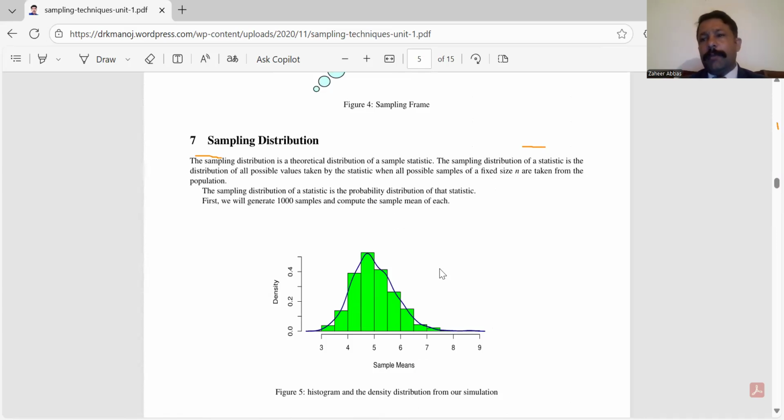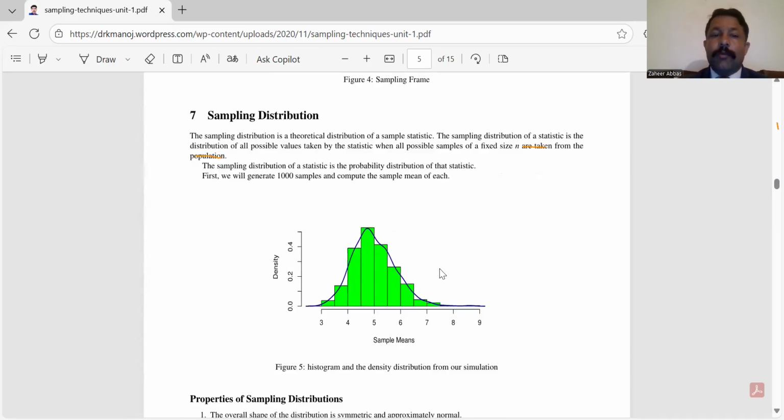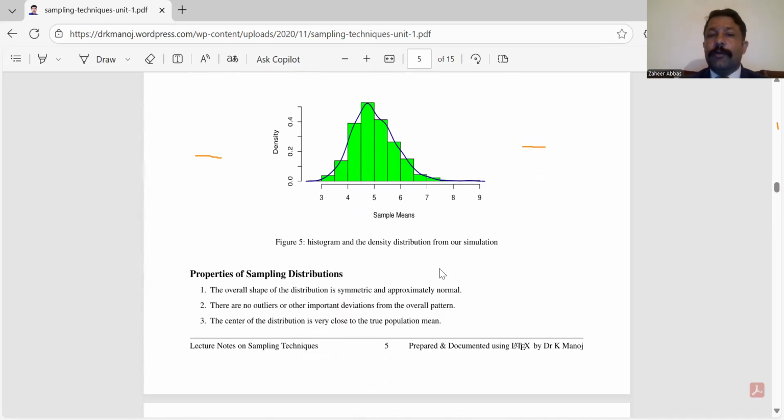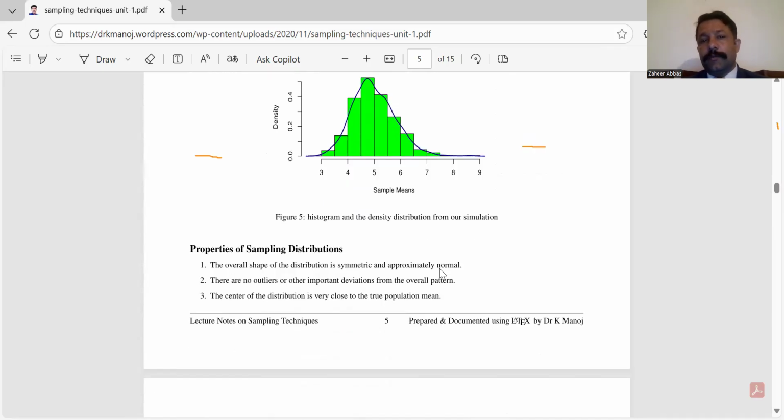So every population has a certain type of distribution, and most of the time we consider the following properties for a sampling distribution. The overall shape of the distribution is symmetric and approximately normal. There is no outlier or important deviation from the overall pattern, and the center of the distribution is very close to the true population. And so, in this lecture, I have concluded in a few words.